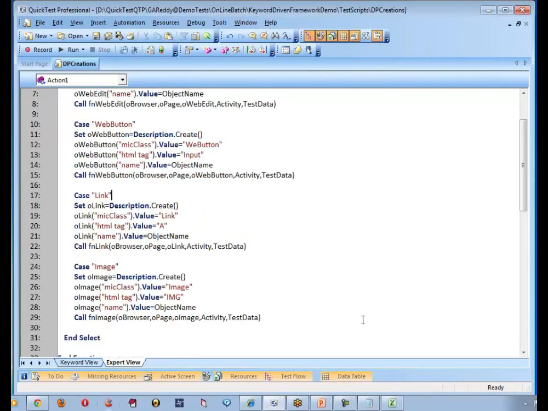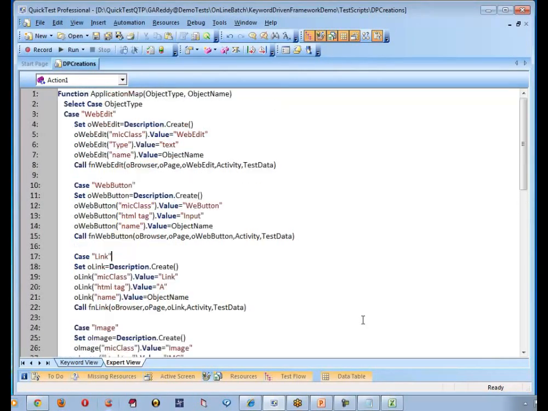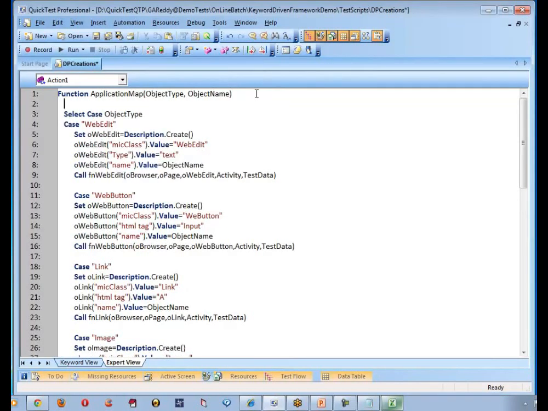Any more questions still? Sir, I have a doubt, sir. Go ahead. Sir, in this function, we are passing O browser, O page, activity, and text data. Good. But those parameters are not defined in the function. Very good. Let me do that right away. O browser is equal to any browser, which is having any name, is okay for me at this point of time.